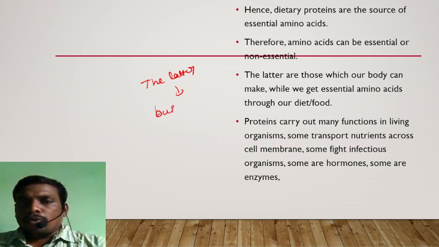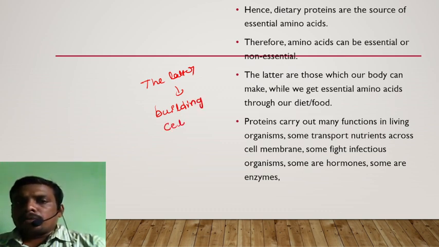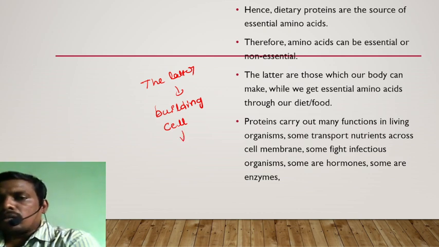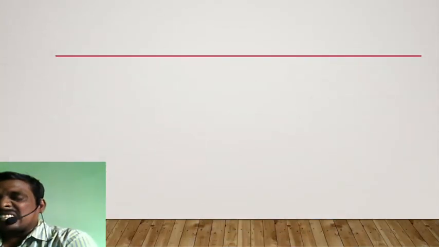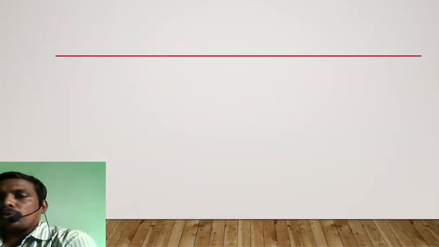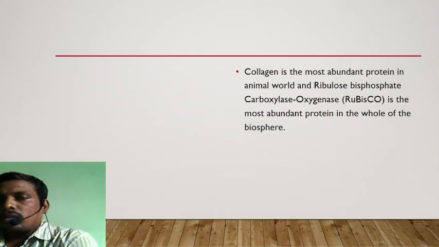In fact, proteins are called building blocks of the body, and nutrients can be carried across the cell membrane by these proteins. Some of them fight infectious organisms, some are hormones, some are enzymes, as we discussed in the table. Collagen is the most abundant protein present in our body, or animal body.